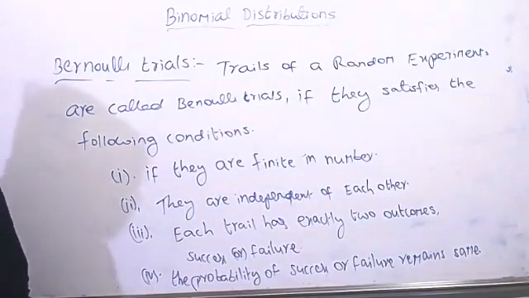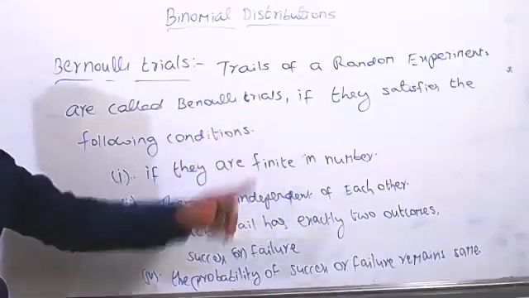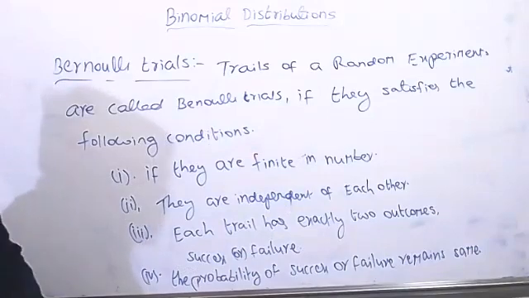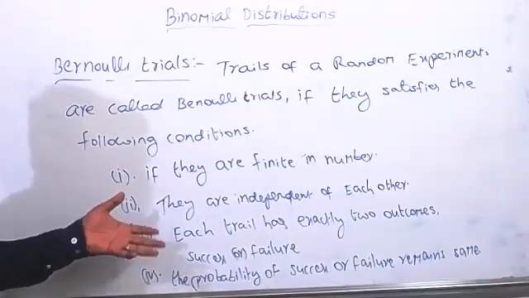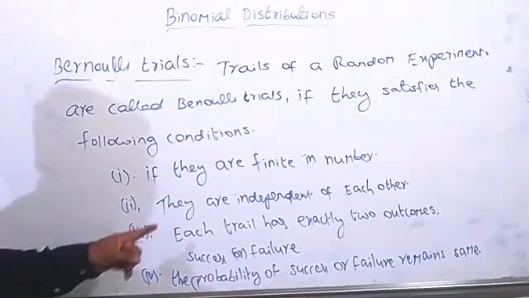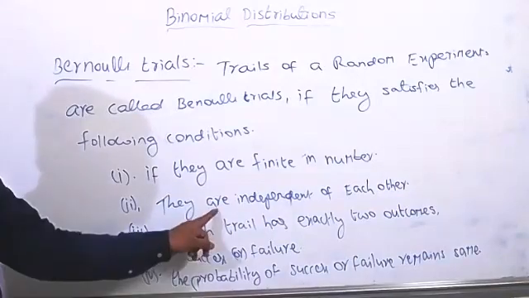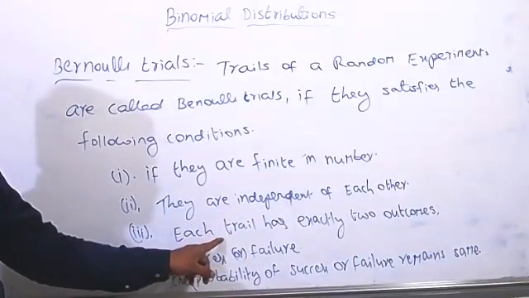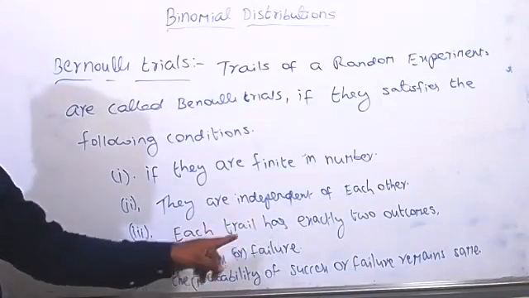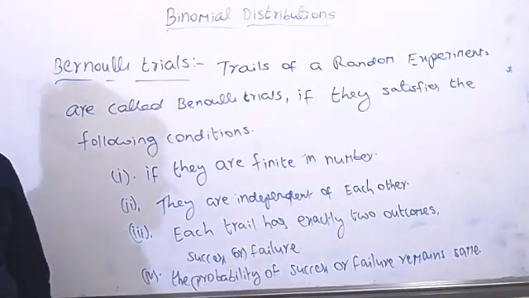What do you call that? Bernoulli trials. They are finite in number, that means if you take any one out, it will be finite. First condition, they are independent of each other, that means one is not depending on the other. If they are independent, then only each trial has exactly two outcomes, success or failure.